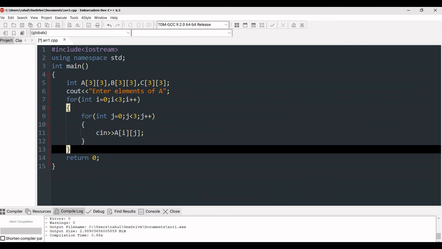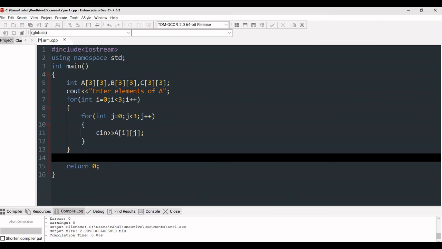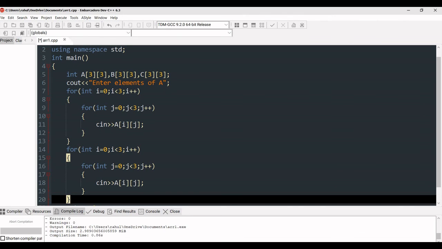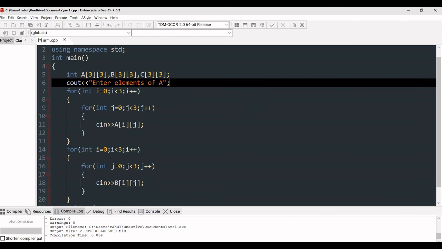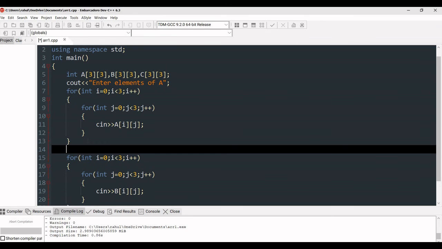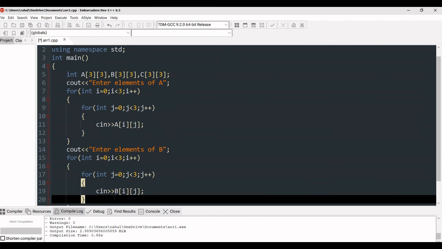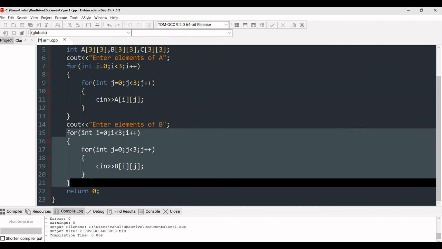Okay, so I'm pasting it, and now here we will take input for the second array, which is B. Again, this same loop, and it will be enter elements of B. So what we have to do next is perform the addition.